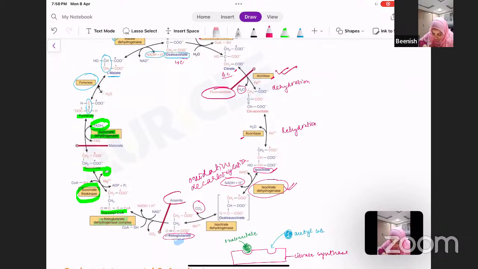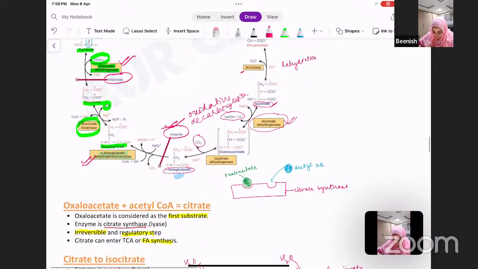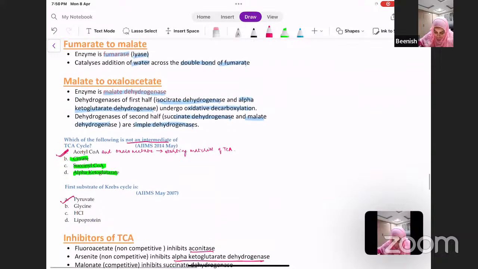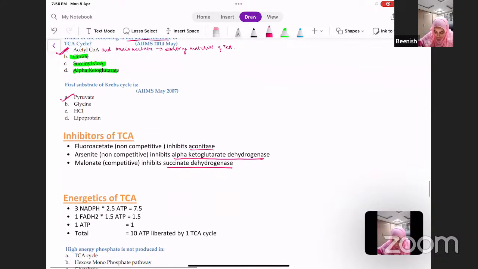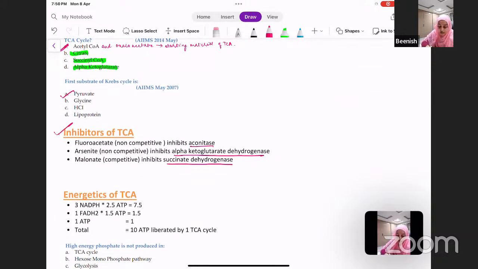Then you have your arsenite. This brings us back to our clinical case scenario. Okay, so arsenic poisoning, it will inhibit what? Alpha ketoglutarate dehydrogenase. And your malonate, it inhibits your succinate dehydrogenase. So these are the inhibitors of TCA cycle.